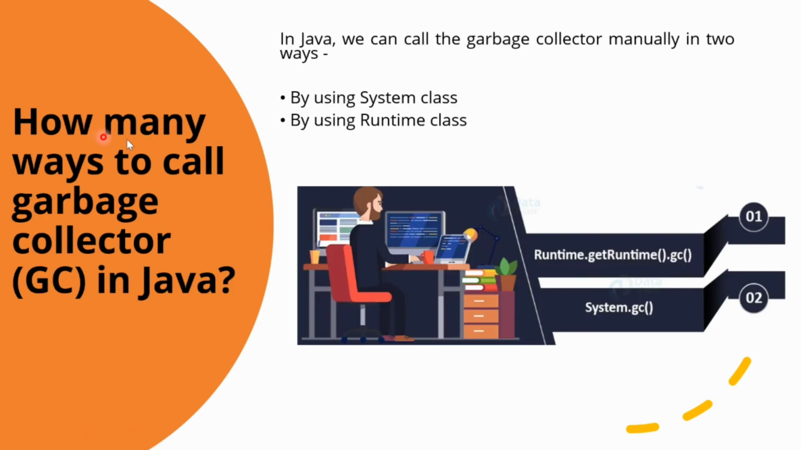The next question is, how many ways are there to call the garbage collector in Java? Garbage collection in Java is carried out by a daemon thread called the garbage collector. Instead of waiting for the JVM to run the garbage collector, we can request the JVM to run it. There is no guarantee whether the JVM will accept our request or not. In Java, we can call the garbage collector manually in two ways. The first is by using the System class, and the other is by using the Runtime class. So let's talk about them one by one.